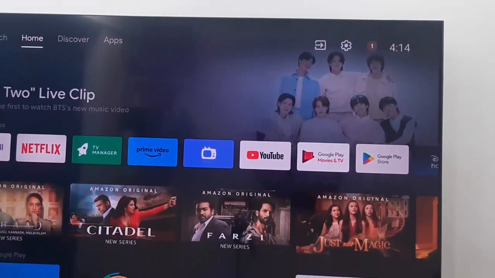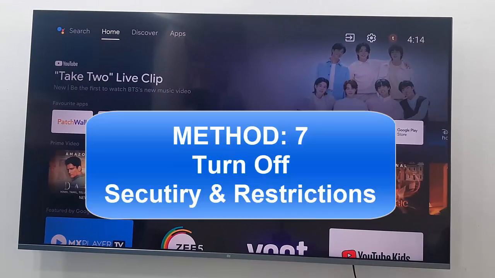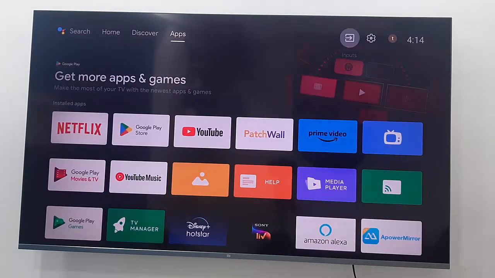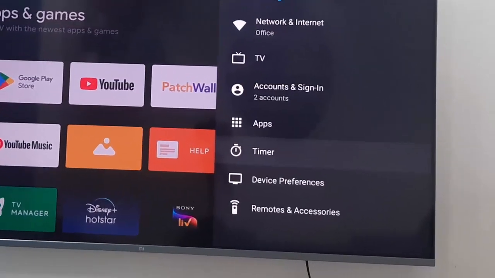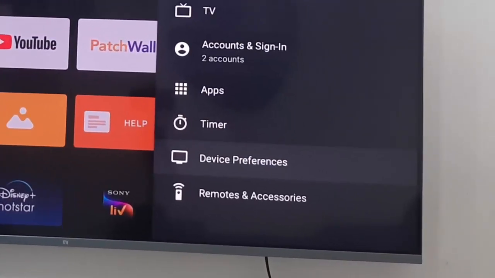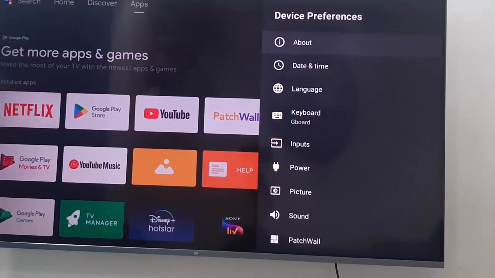And finally, guys, the last, 7th method, you turn off the security and restrictions. Open your settings, open the device preferences and go down.